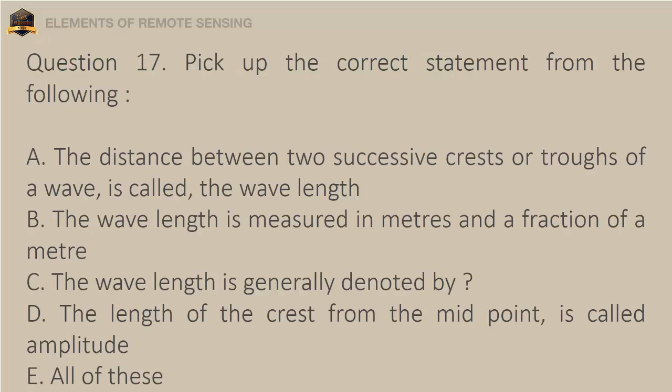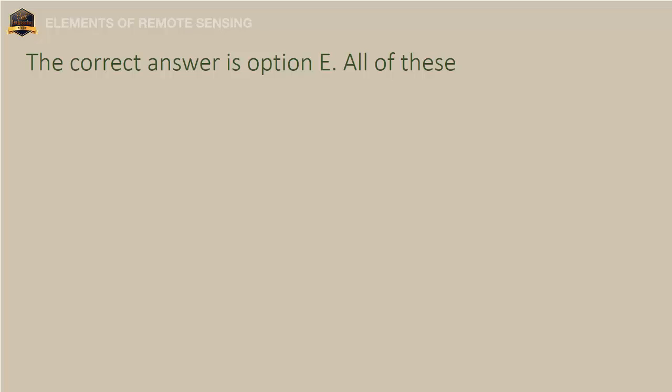Question 17. Pick up the correct statement from the following. A. The distance between two successive crests or troughs of a wave is called the wavelength. B. The wavelength is measured in meters and a fraction of a meter. C. The wavelength is generally denoted by λ. D. The length of the crest from the midpoint is called amplitude. E. All of these. The correct answer is option E, all of these.